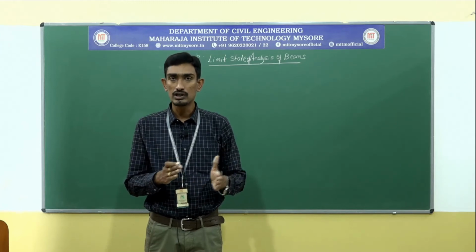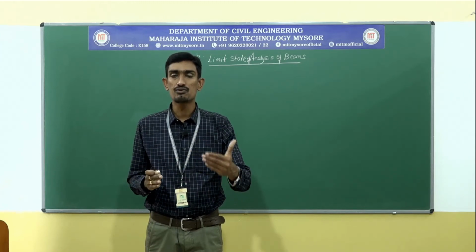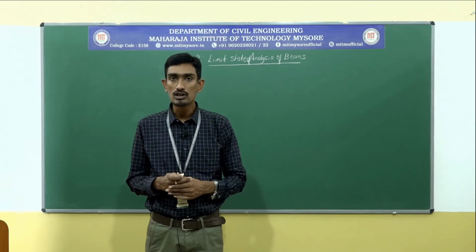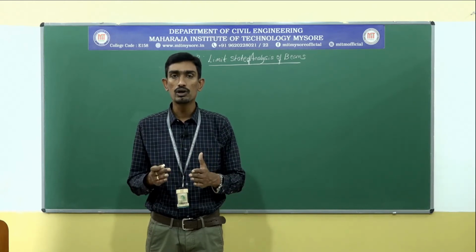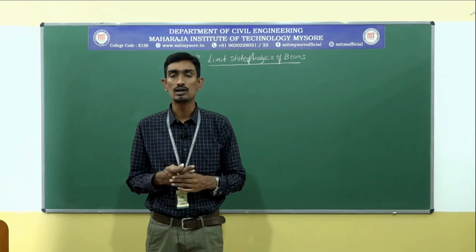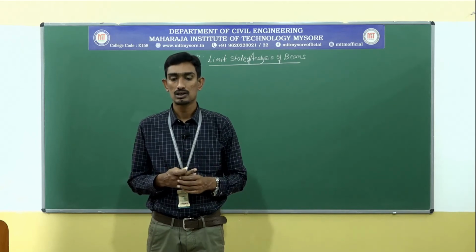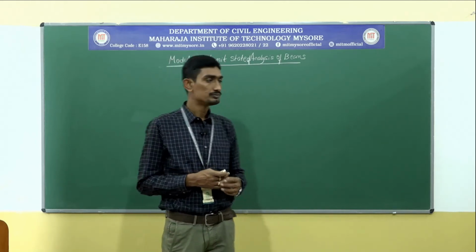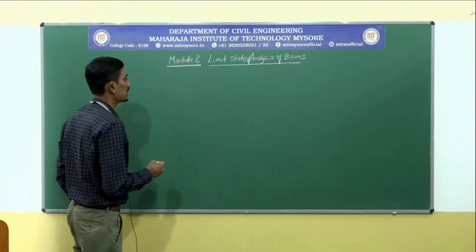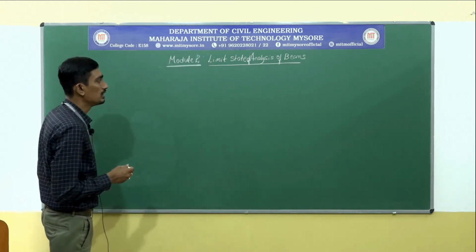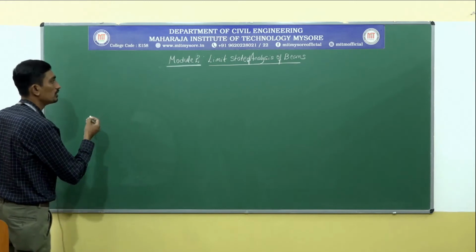Next, in continuation with shear force and bending moment, let us see what you are going to learn in this particular module. First let me list what you are going to learn here.